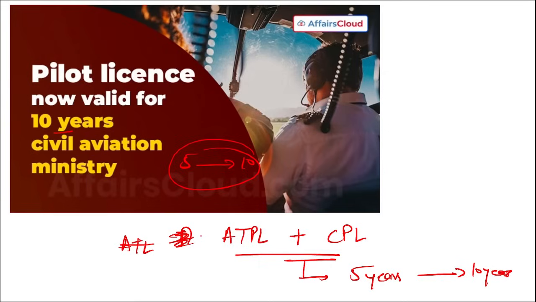This amendment is in line with the government's effort to further improve the ease of doing business in the aviation sector. The aim was to reduce the administrative burden on pilots and aviation authorities like DGCA, and it will promote a more streamlined and efficient licensing process. So it has been increased from 5 to 10 years. This is important that you should know.